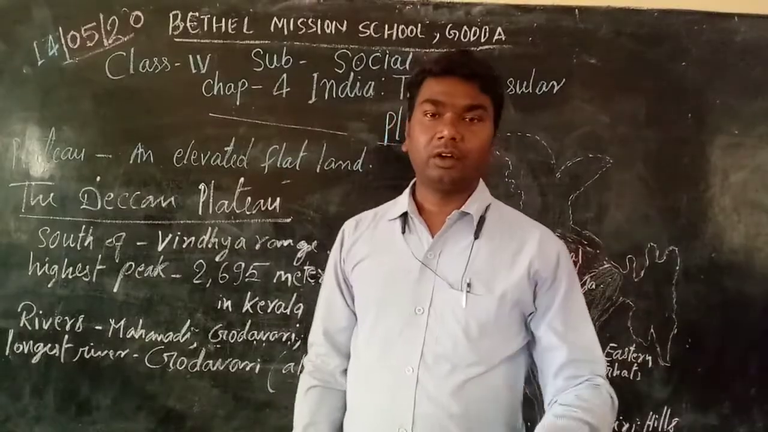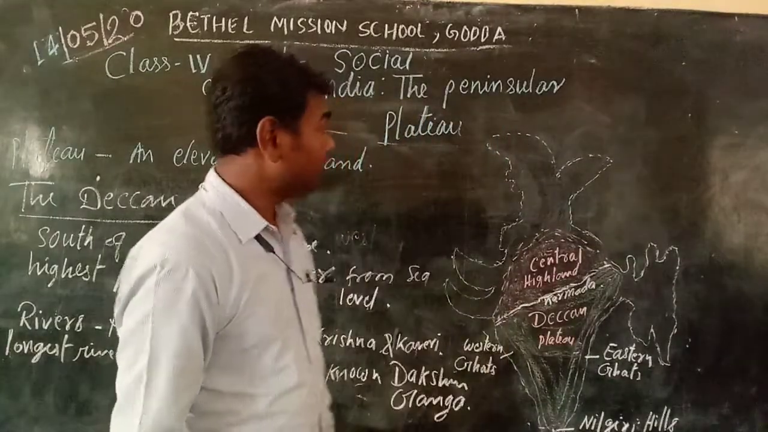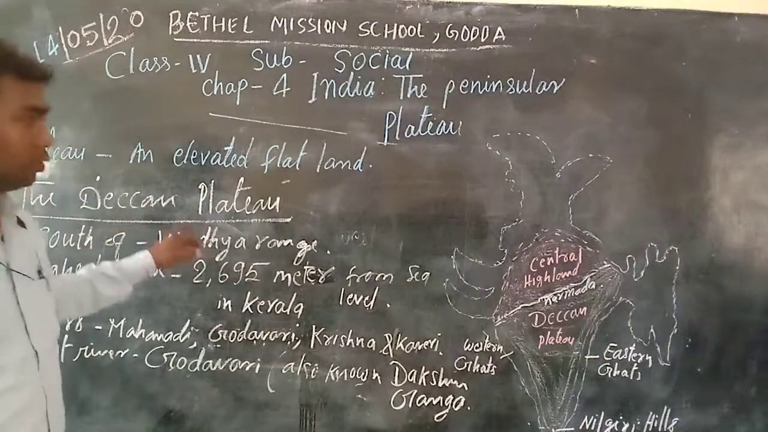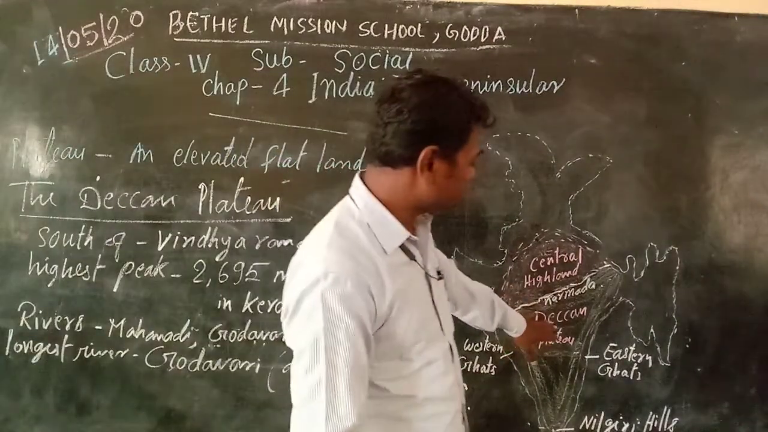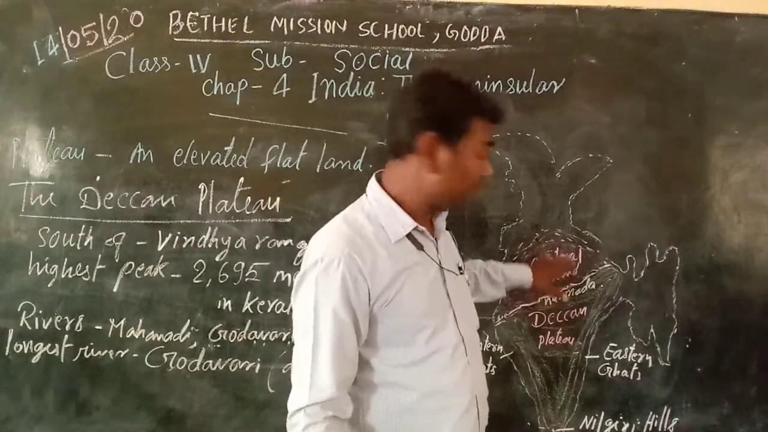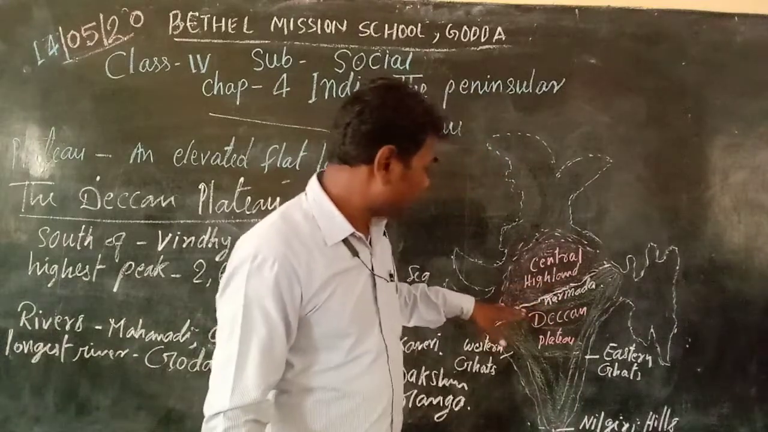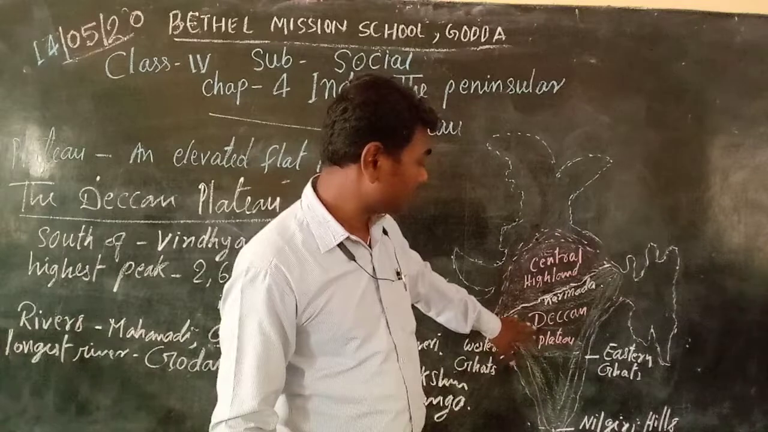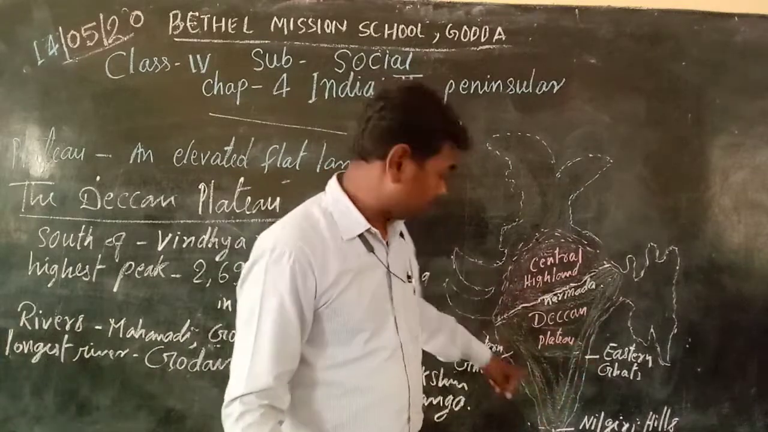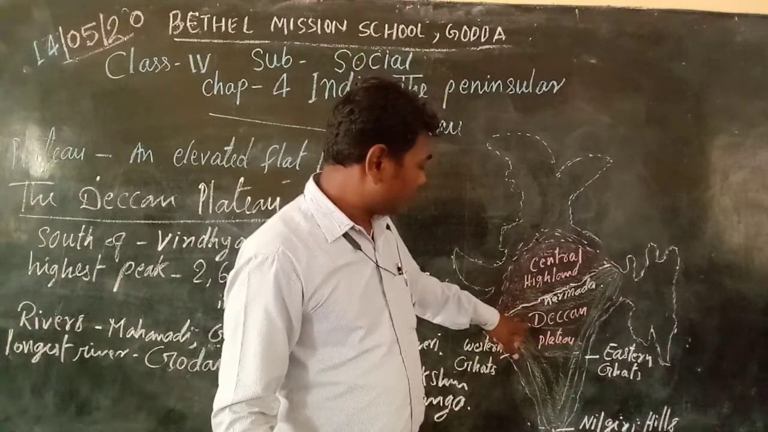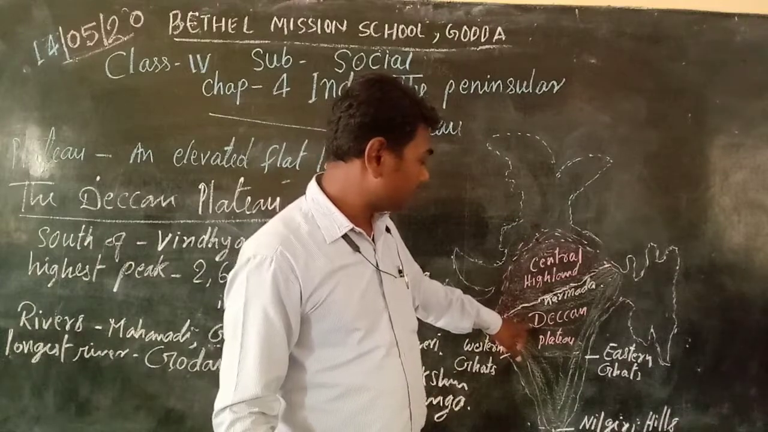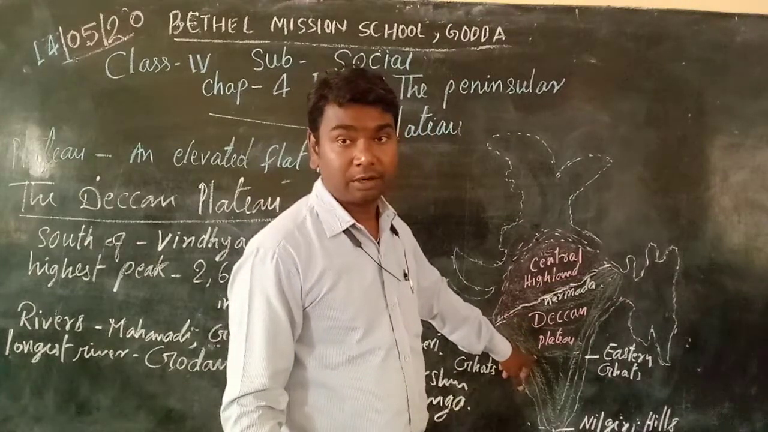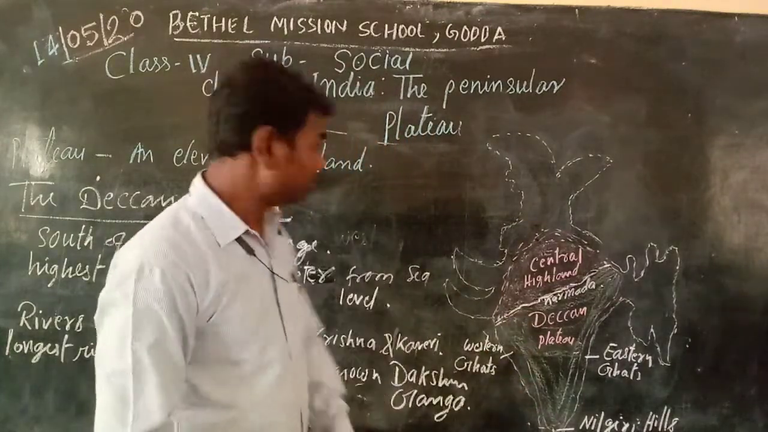So let us now see about the Deccan Plateau. This Deccan Plateau is situated in the south part of the Narmada River or Central Highlands. You can see the map also here. I have made and shaded it. This is the Deccan Plateau part.